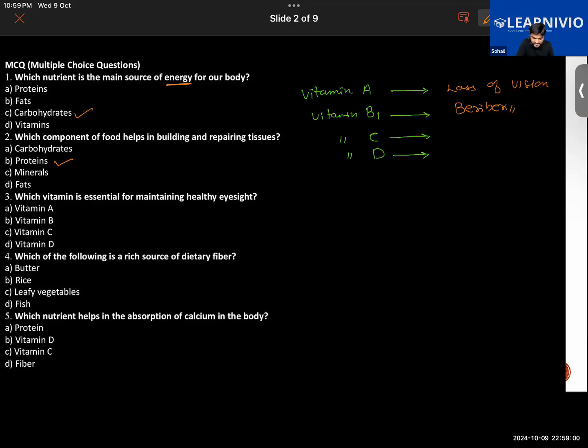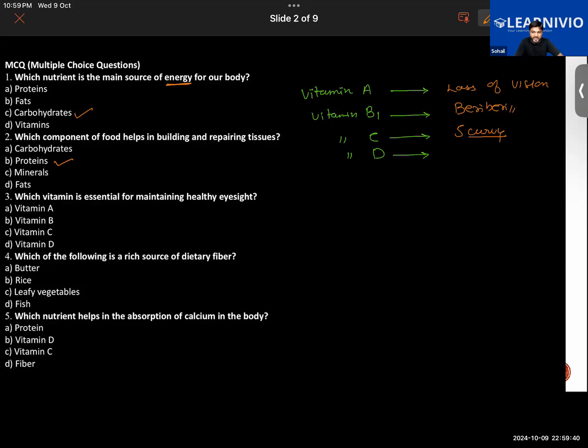Vitamin C, what is the deficiency disease caused due to lack of vitamin C? I can give you a hint. Scurvy. Exactly, that is scurvy. We know that vitamin C helps in healing wounds in our body. So because of the lack of vitamin C in our diet, we can suffer from bleeding gums. If there is a wound in our body, the wound will take a long time to heal.